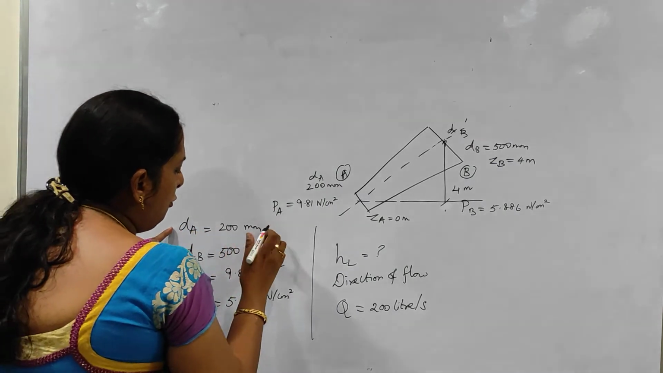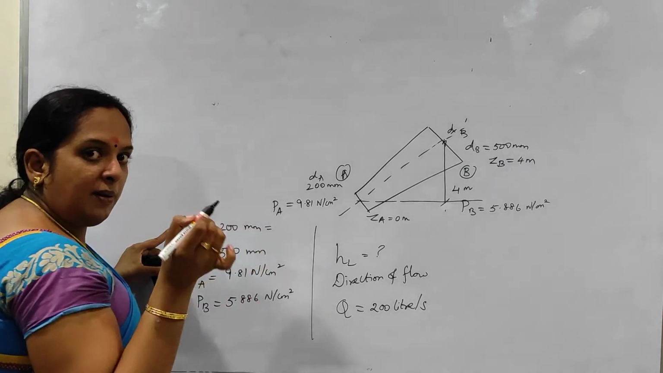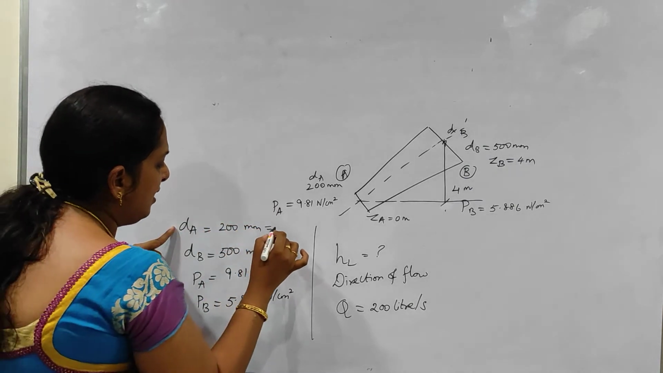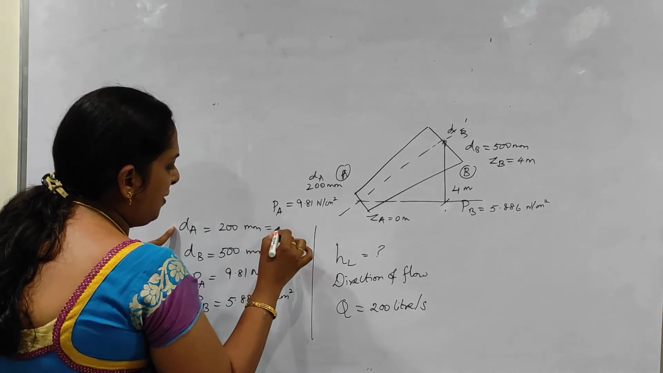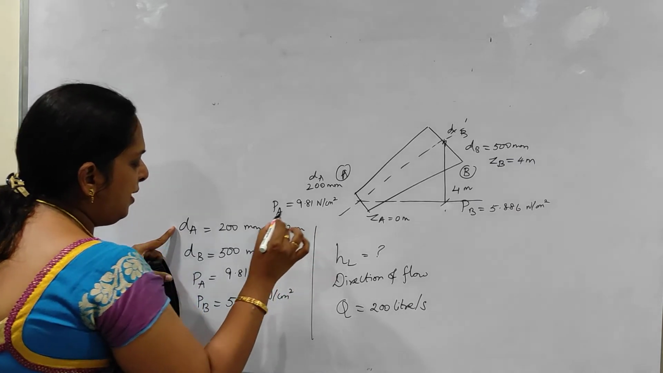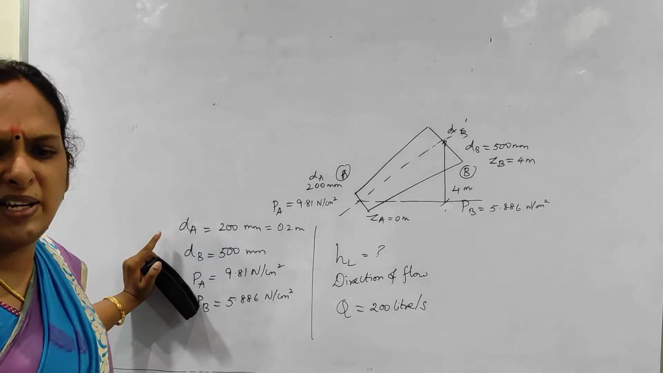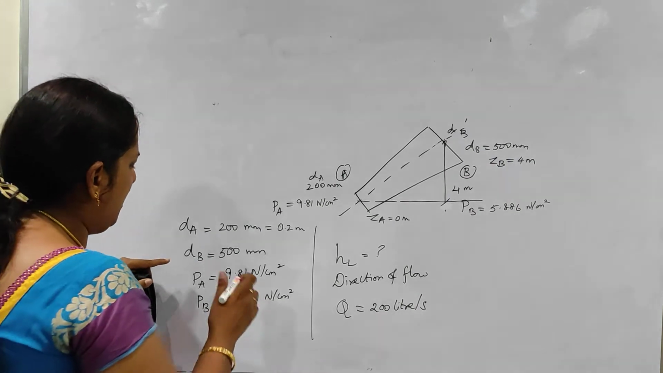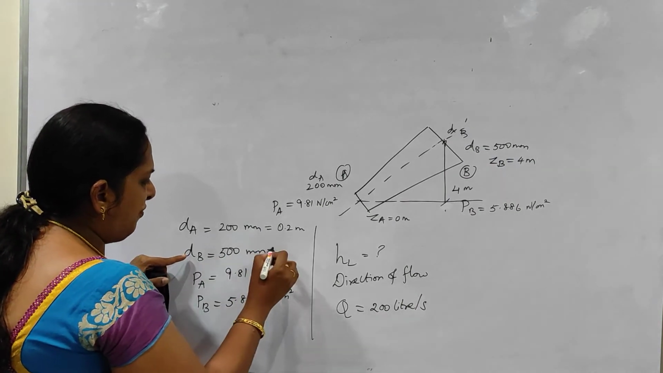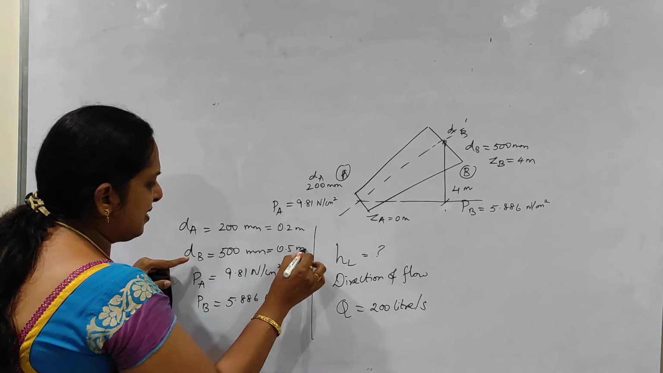So dA is equal to 200 mm. What is 1 mm? It is 10 to the power of minus 3 meters. So 200 mm is 0.2 meters. It's a very simple thing, we are just changing the unit. So 500 mm is 0.5 meters.